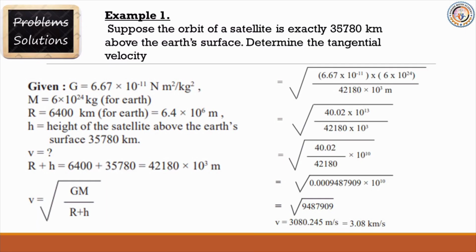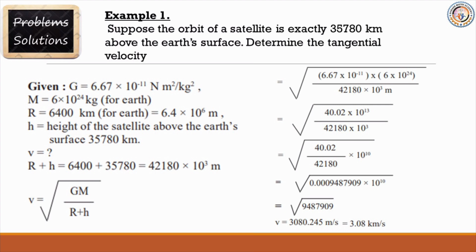So let's learn a numerical solved example. Example 1. Suppose the orbit of a satellite is exactly 35,800 km above the Earth's surface. Determine the tangential velocity of the Earth's satellite. Given: G for gravitation is 6.67 into 10 raised to minus 11 newton meter square per kg square.